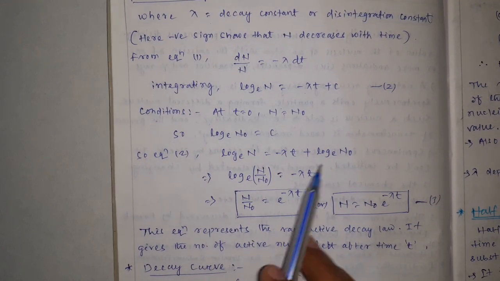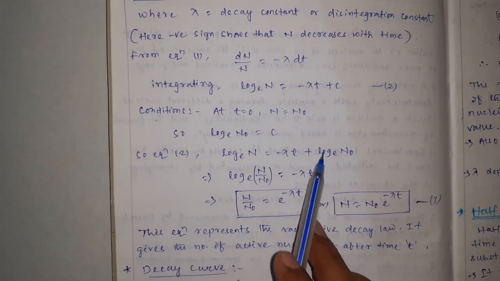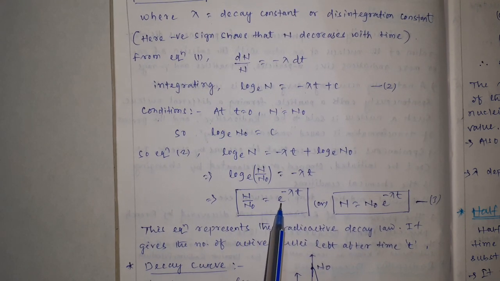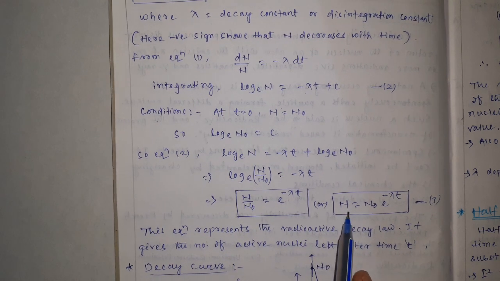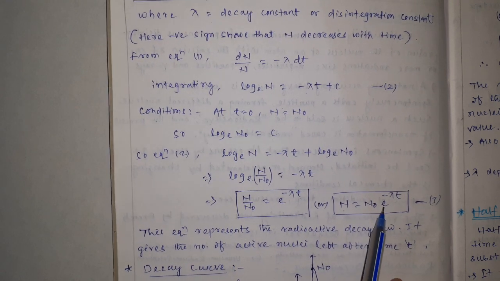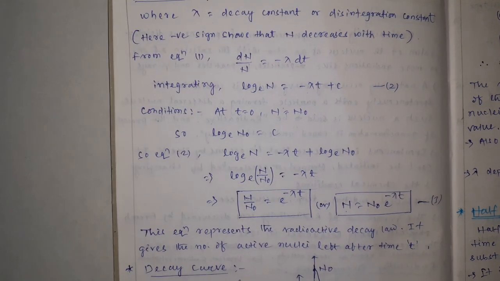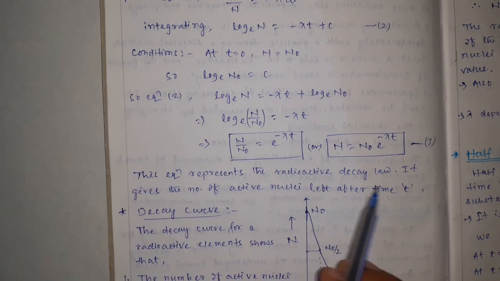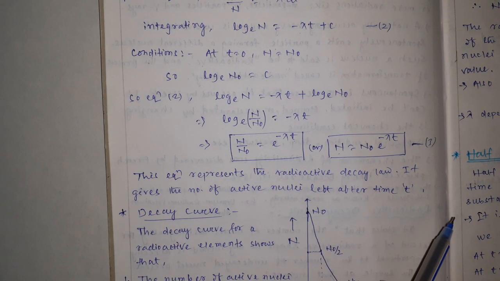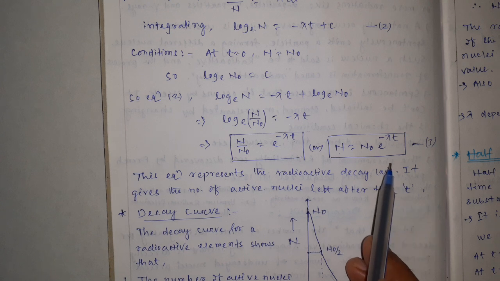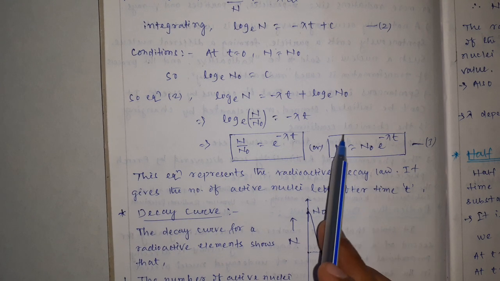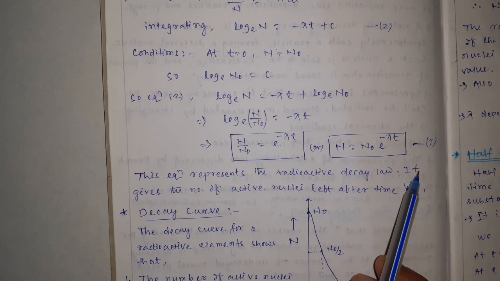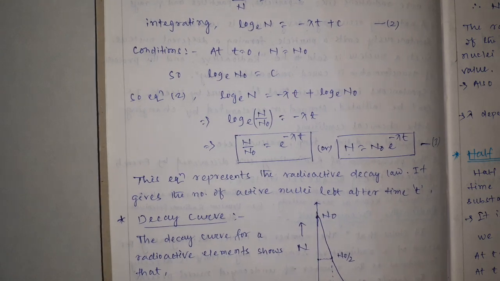With simple calculation, bringing this portion to the left side, we find that N by N0 equals e to the power minus lambda t, or we can also write N equals N0 times e to the power minus lambda t. This equation number 3 represents the radioactive decay law. It gives the number of active nuclei left after time t. So after any time t, whenever we have to find the number of radioactive nuclei present at that instant, this formula will be useful.